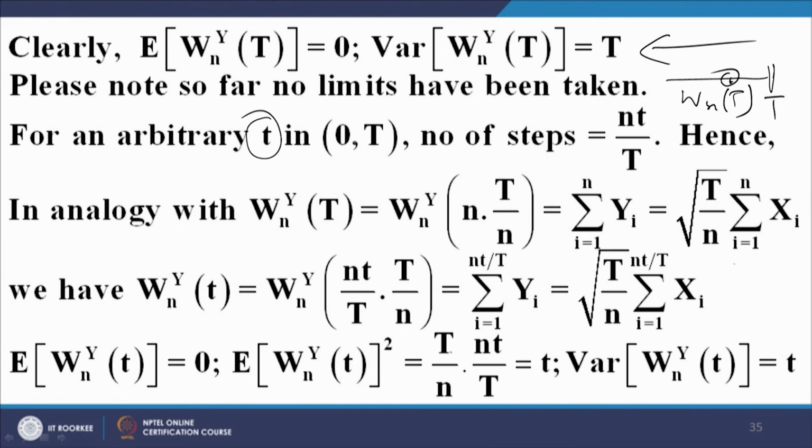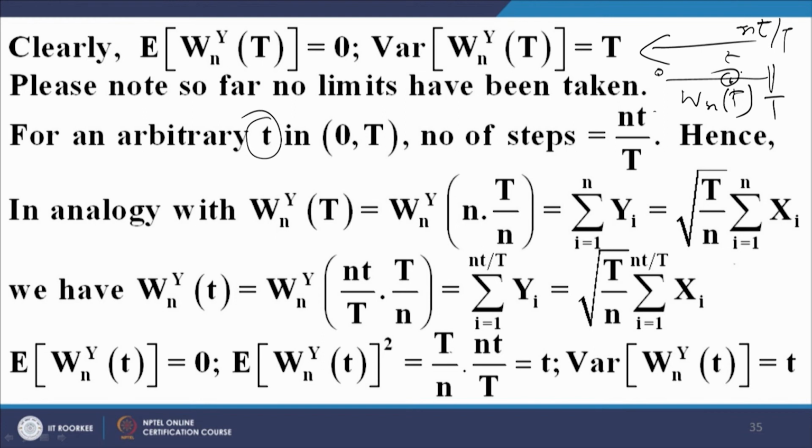arbitrary point between 0 and capital T, the number of steps that we need to reach this small point small t is given by n small t upon capital T, because each step length is capital T upon n. So, small t divided by capital T upon n, that is equal to n small t upon capital T, is the number of steps that we need to take to reach from t equal to 0 to this small t.